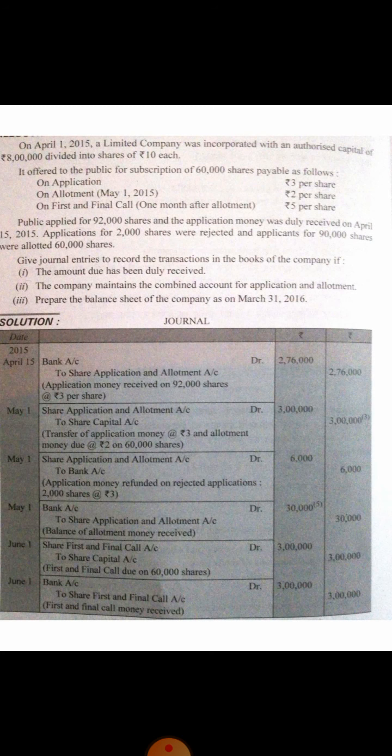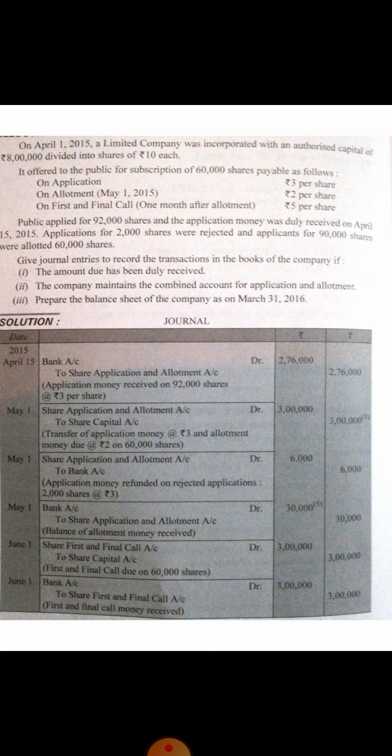For 90,000, 60,000 shares have been allotted. It means there is a difference of 30,000. It means shareholders have paid excess money for 30,000 shares. 30,000 multiplied by 3, it is 90,000. So it is being assumed that this 90,000 is already paid.